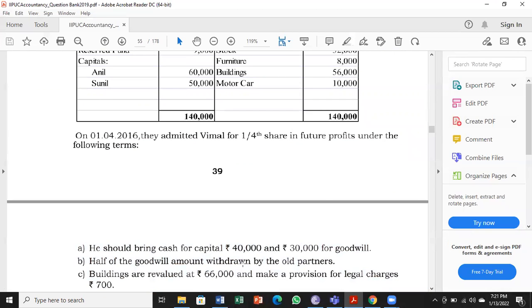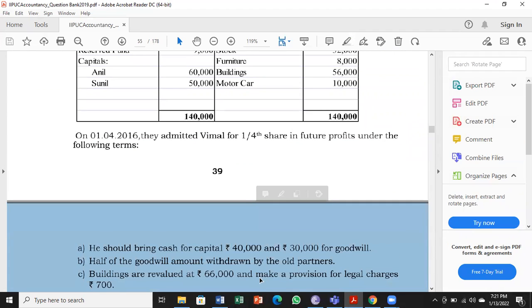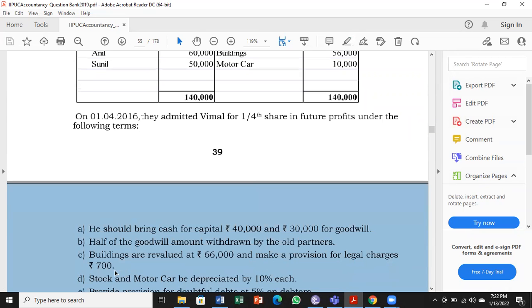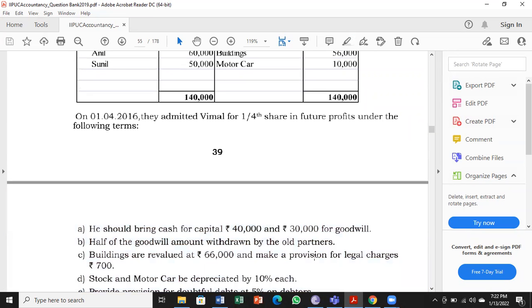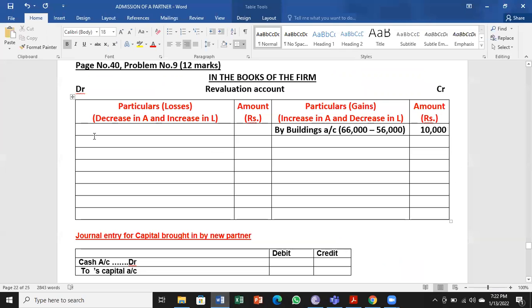Next, make a provision for legal charges 700. That means legal charges are to be paid. So provision for legal charges will be on the debit side, 700, increase in liability.